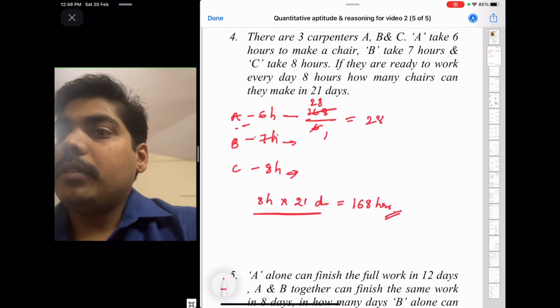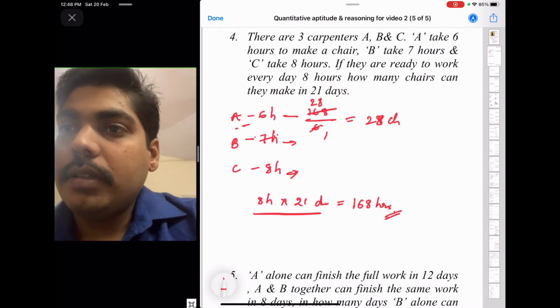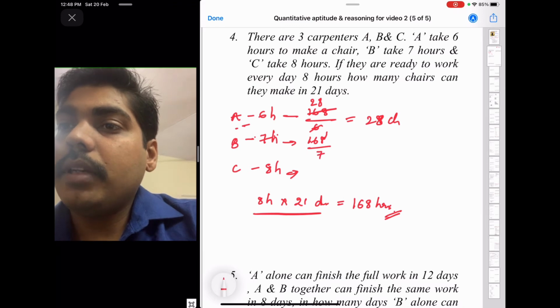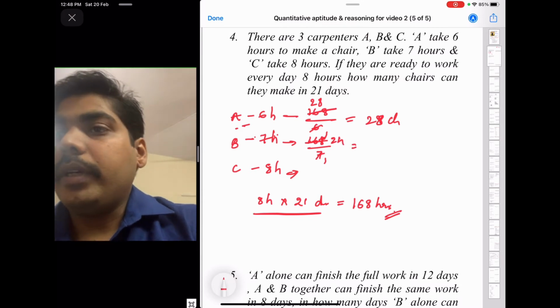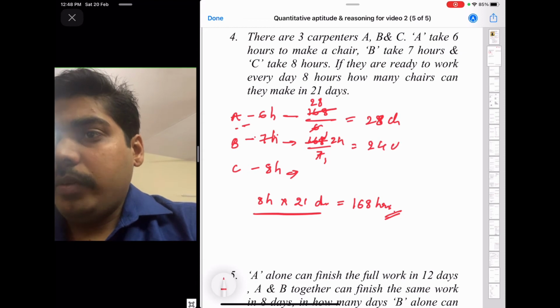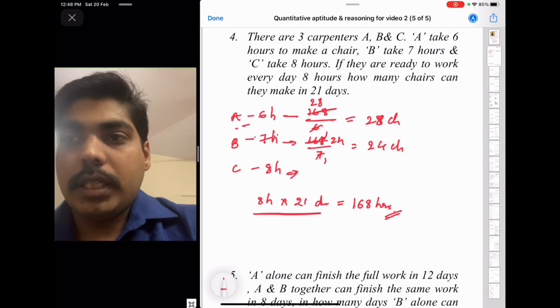So he will make 28 chairs in 168 hours. B makes a chair in 7 hours. In 168 hours, 7 twos are 14, 7 fours are 28. So 24 chairs he makes in 168 hours.